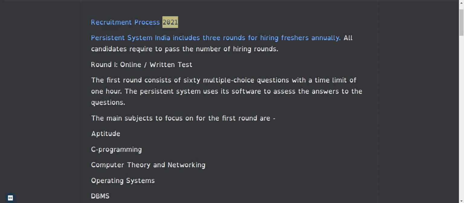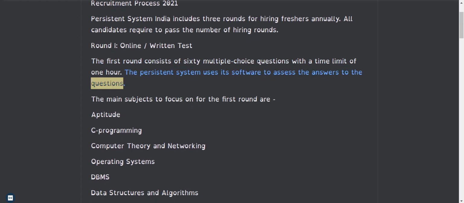Recruitment Process 2021. Persistent Systems India includes 3 rounds for hiring freshers annually. All candidates are required to pass the hiring rounds. Round 1, Online Written Test. The first round consists of 60 multiple-choice questions with a time limit of 1 hour. Persistent Systems uses its software to assess the answers.